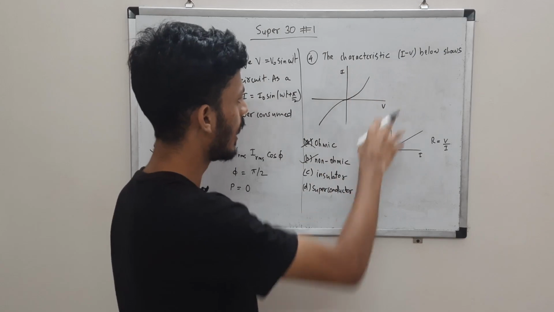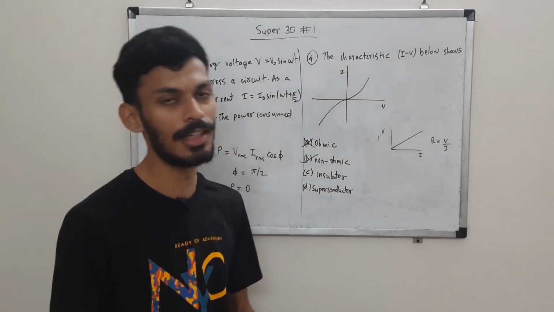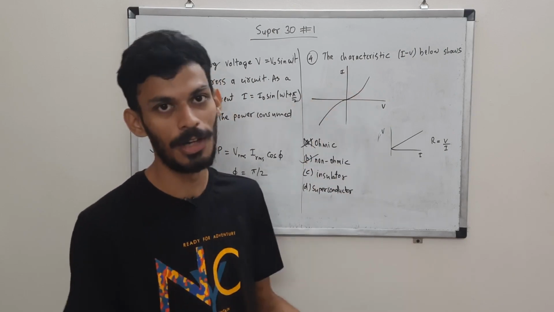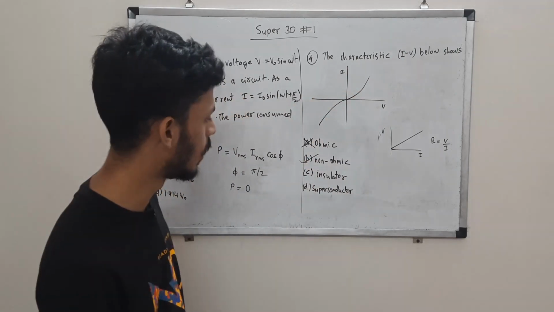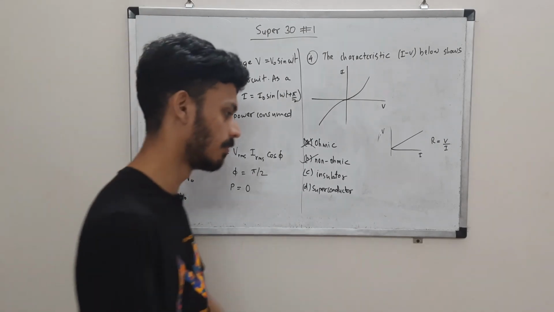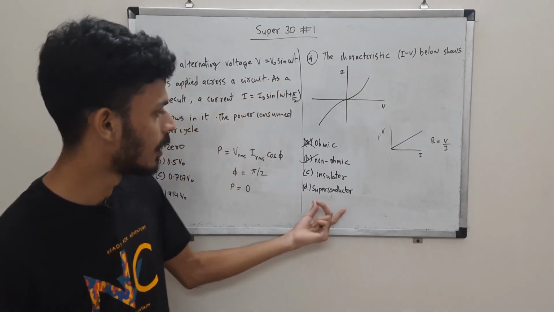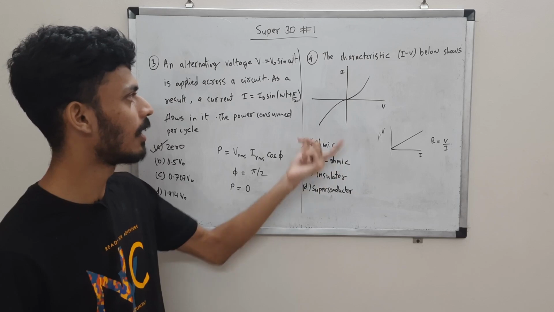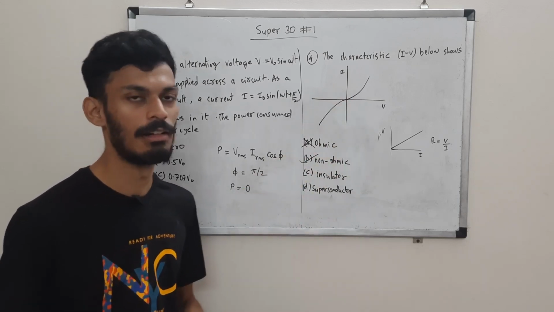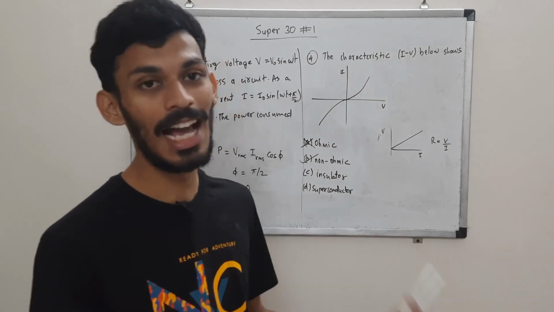The I and V are not varying linearly with respect to each other. It's not an insulator. For an ideal insulator, the current would have been 0 irrespective of the voltage. And for a superconductor, the current would have shot up even for a small voltage. So the correct answer here is option B, non-ohmic, non-linear characteristics between I and V.